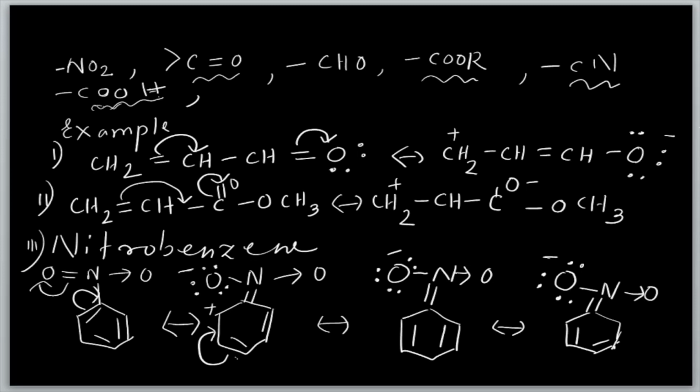And now an example, suppose lastly this example: what is present? Double bond O. That means here it is an aldehyde group and it is a minus R substituent. So here what happened? It is towards it. Towards it means it should come from the other part of the system to the aldehyde, where oxygen is more electronegative, and it comes from this double bond to here.